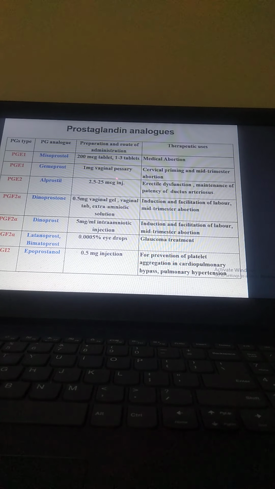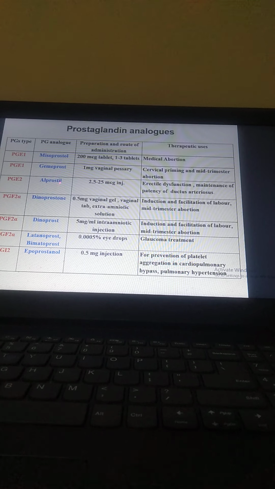Now you know the prostaglandin analogs we have. Now PG types we have this, and PG analogs we have this, with their preparation, administration, and therapeutic use. PGE1: misoprostol, 200 microgram tablet, 1 to 3 tablets. It is used for medical abortion. PGE1: gemiprost, 1 milligram vaginal pessary, given for cervical priming and mid-trimester abortion.